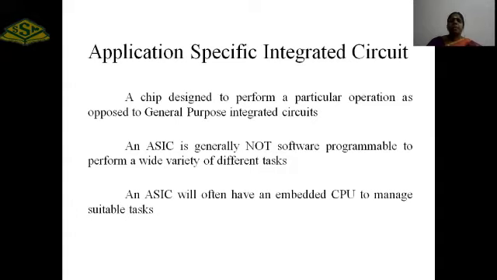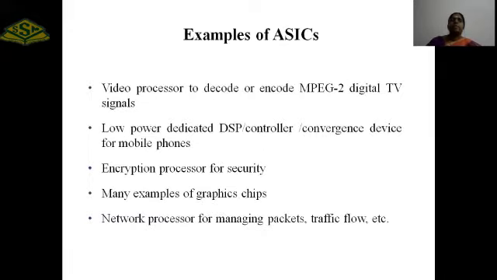An ASIC is generally not software programmable to perform a wide variety of different tasks. An ASIC will often have an embedded CPU to manage suitable tasks. Examples of ASICs are a video processor to decode or encode MPEG-2 digital TV signals, low power detector DSP and controller, convergent device for mobile phones, encryption processor for security, and many graphic chips. Network processor for managing packet traffic flow. These are the examples of ASICs.